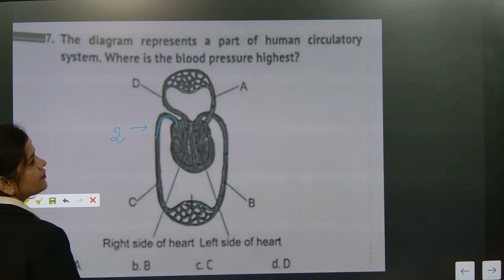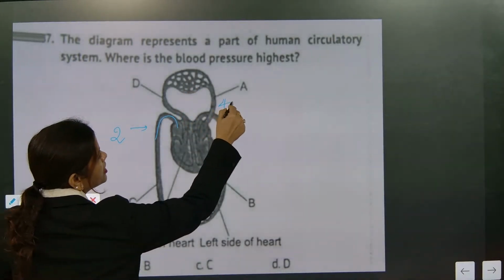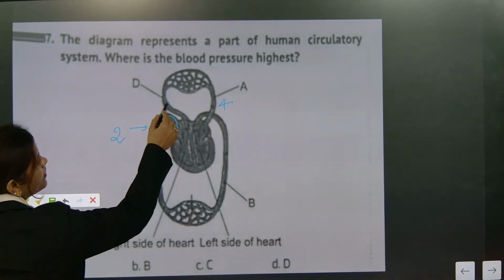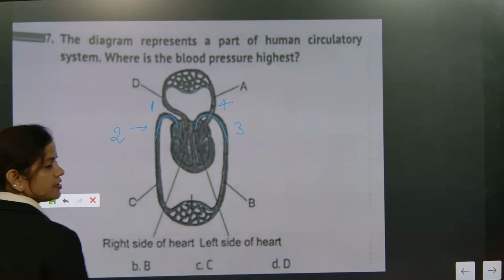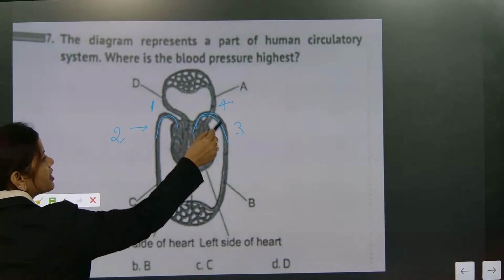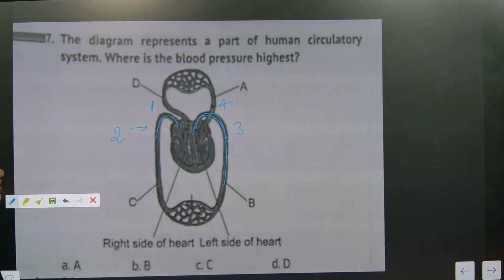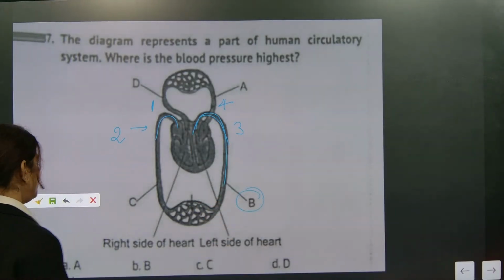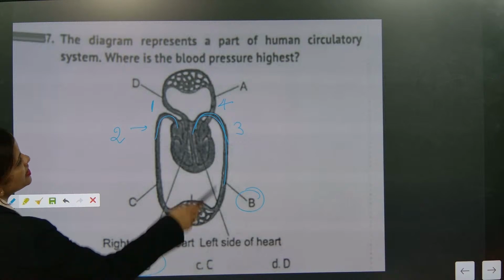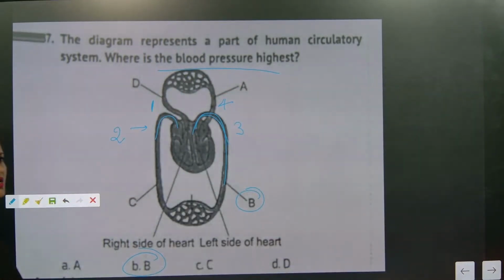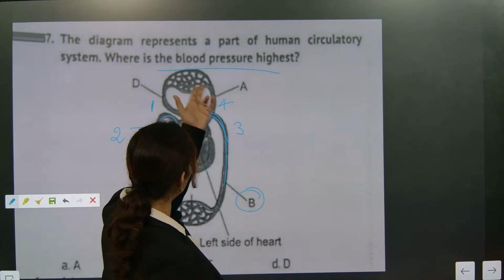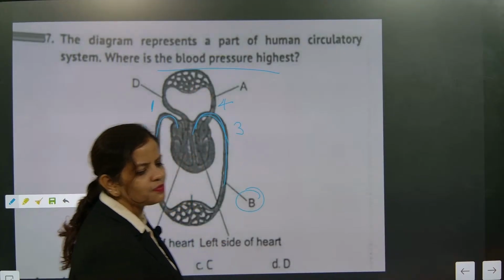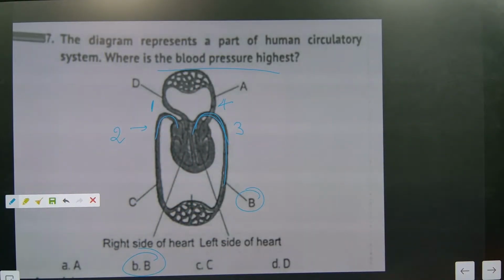The one coming from lungs is 4. The one going to lungs is 1. The one going to body is 3. Third one is called B. They're asking for highest blood pressure. The one going from heart to body has the highest blood pressure.